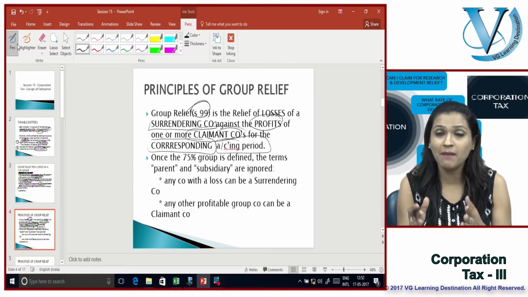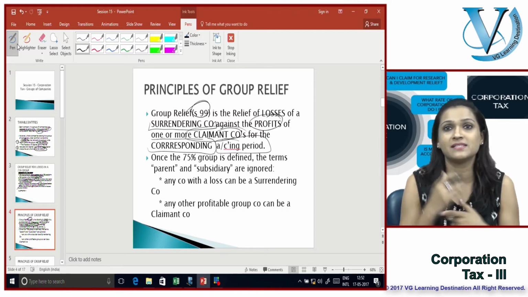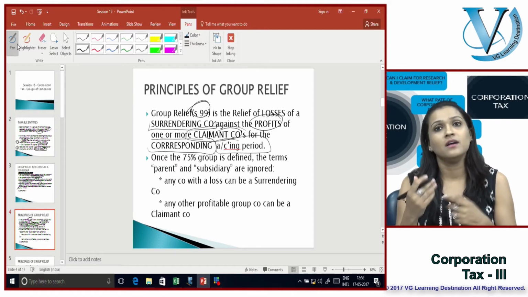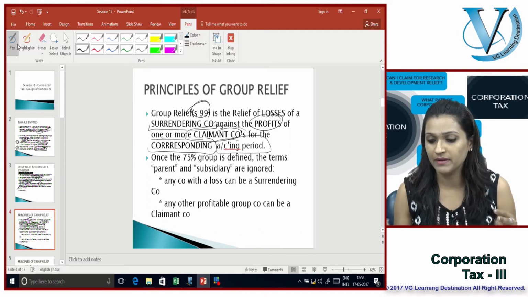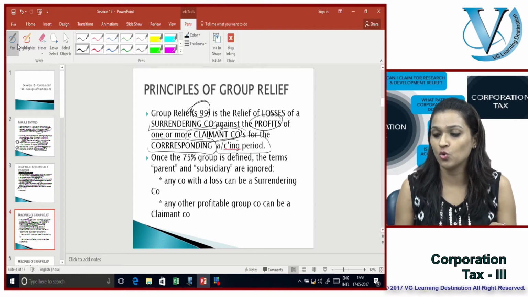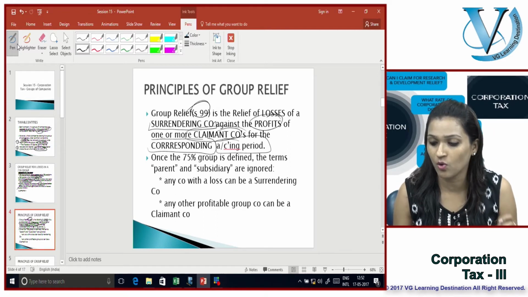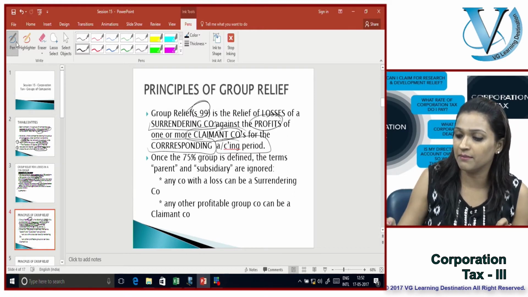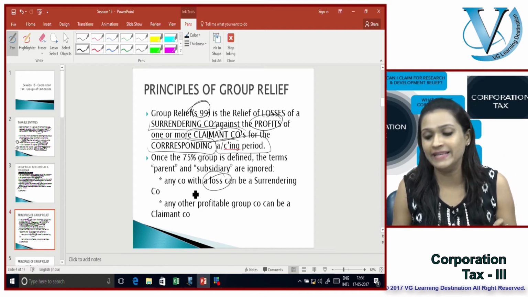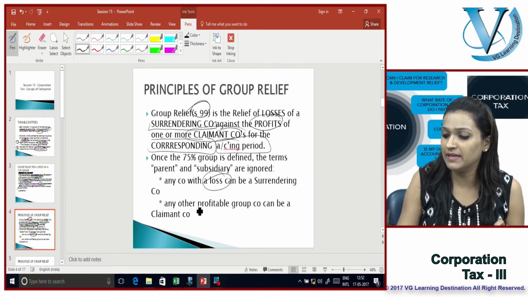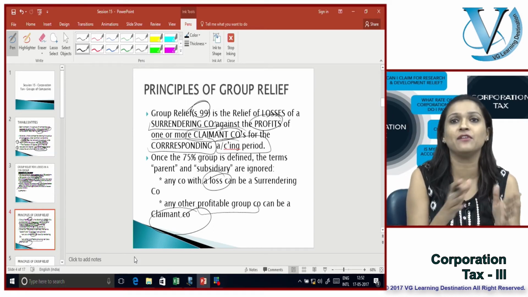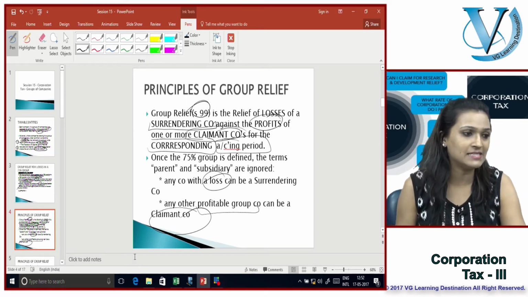So they only become claimant and surrendering companies. Any company with a loss can be a surrendering company. Also, any other profitable group company can be a claimant company. So any of these can be surrendering, and any of these can be claimant at the same time.